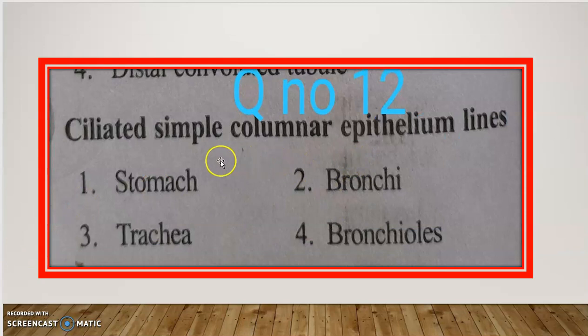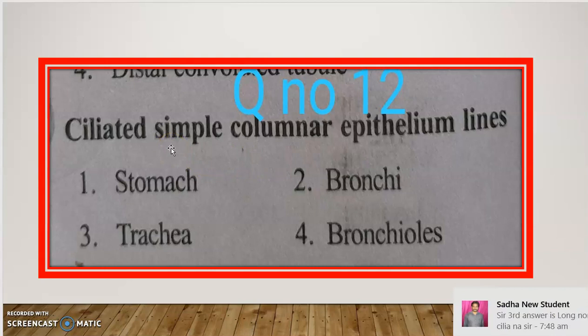This is the 12th one. Ciliated simple columnar epithelium lines stomach, bronchi, trachea, bronchioles.